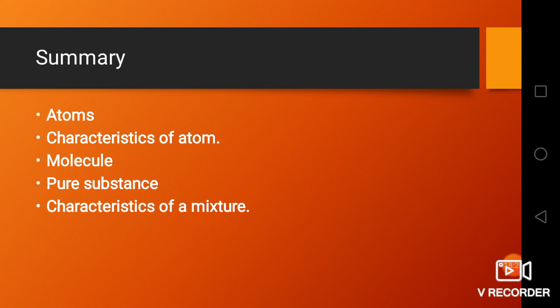Atom combined with atom of same element or other element to form molecule. And then we have seen pure substance. Pure substance cannot be split into simpler substances, whereas in mixture we can separate this substance into 2 or more pure substances. Then at last we have seen about 4 characteristics of mixture.